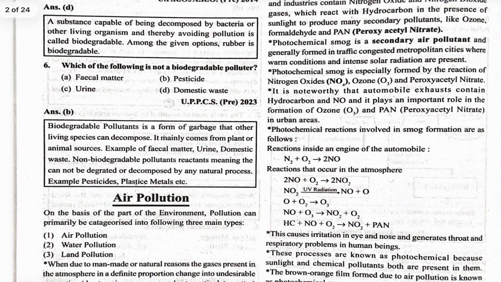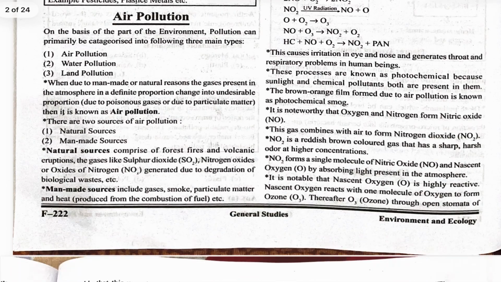In this question we are talking about rubber made from plants, not synthetic rubber. Next question, which of the following is not a biodegradable pollutant? Fecal matter is biodegradable, yes, stool. So fecal matter is biodegradable, but in the question we see not biodegradable. So pesticide is not biodegradable. So the option is A. Urine is biodegradable and domestic waste is also biodegradable. So the option is B.